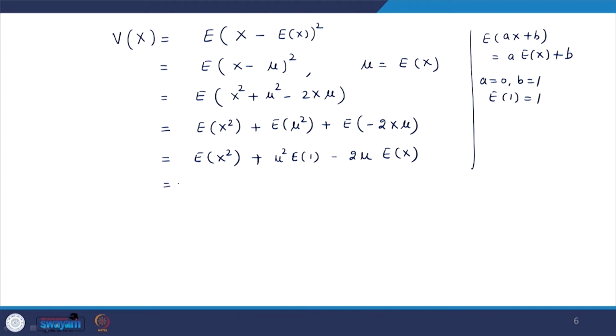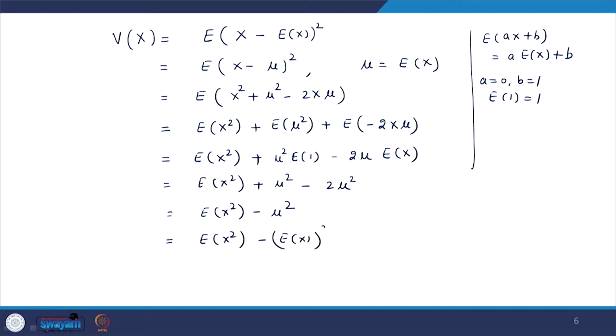So, in this way it is the expectation of x square plus mu square minus 2 mu times the expectation of x, and the expectation of x here is mu. So, it is into mu, that is mu square. So, this will be the expectation of x square minus mu square, and that will be the expectation of x square minus the expectation of x whole square.